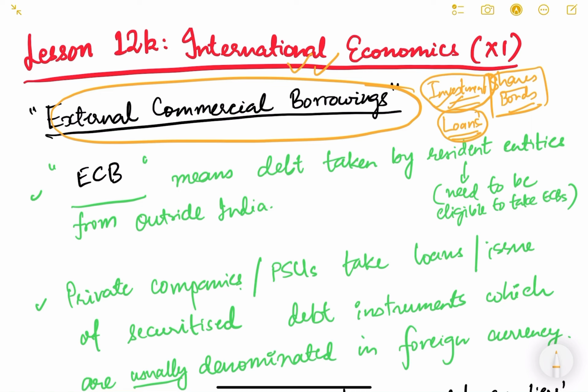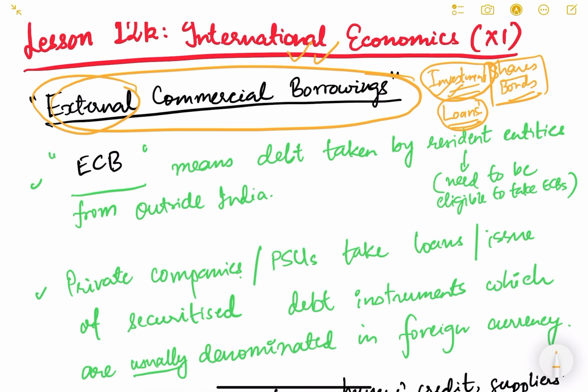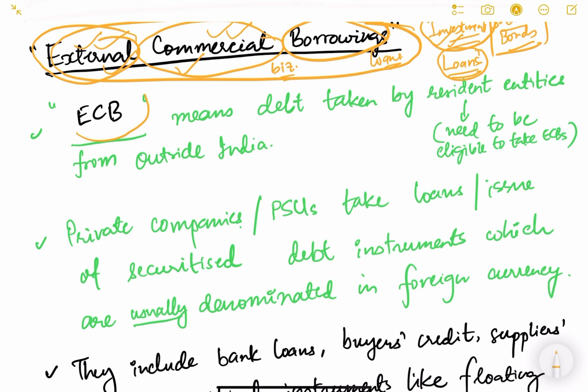So we will look at external commercial borrowings. The name itself suggests: external, meaning it is taken from outside India. Commercial, meaning it is for commercial purposes, to do some business. And borrowings means loans. So these are external loans for commercial purposes. ECB, external commercial borrowing, means a debt or a loan taken by resident entities from outside India.